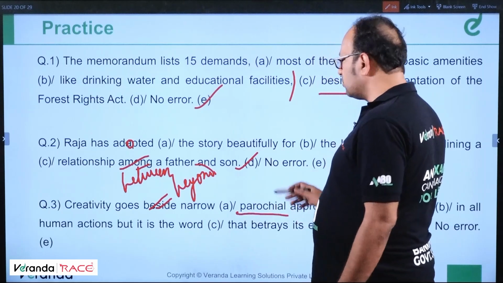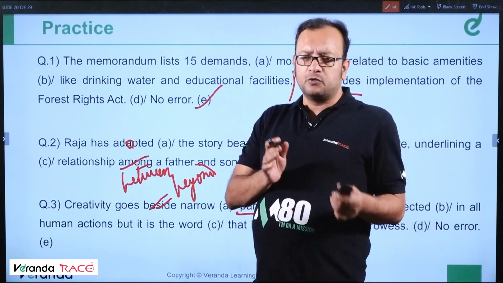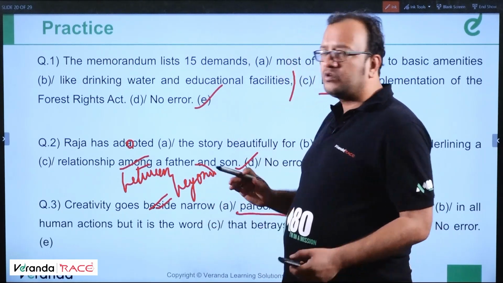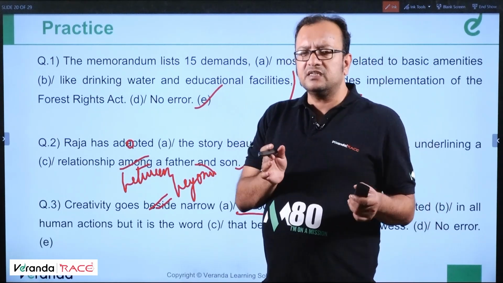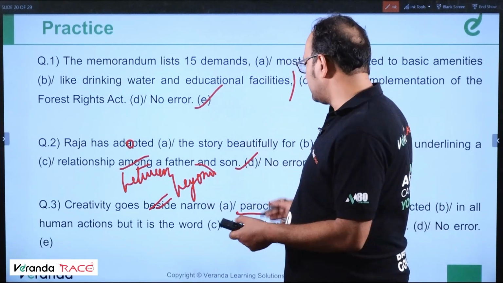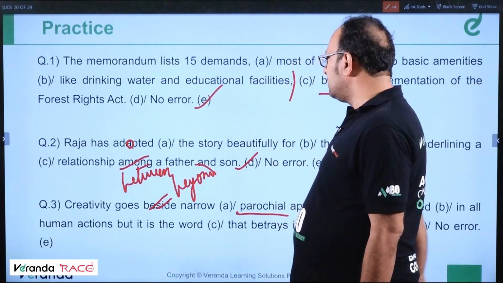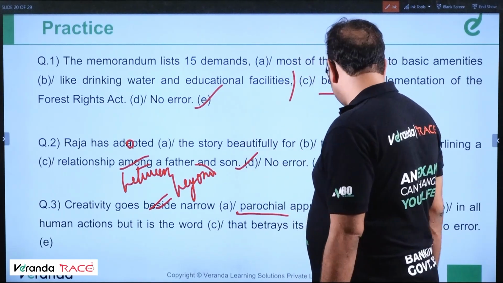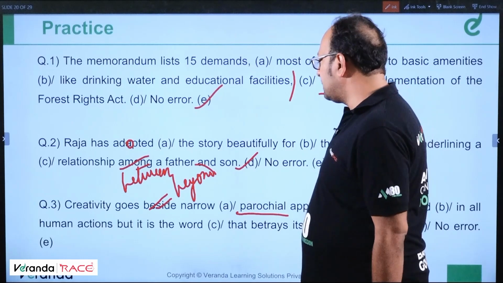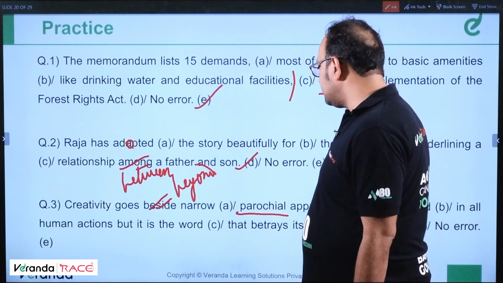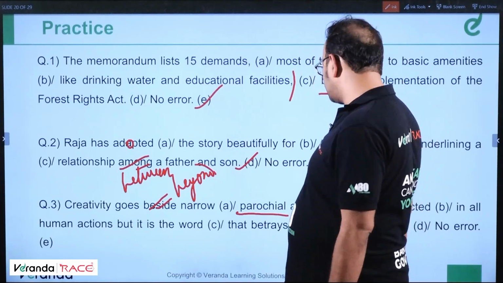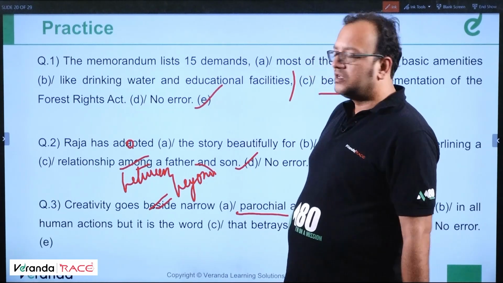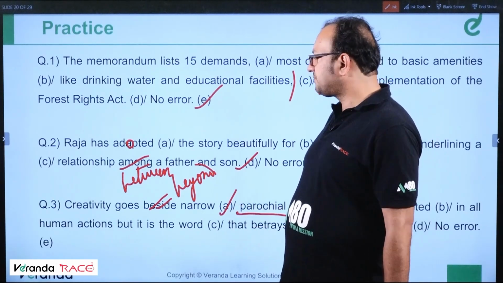Parochial means a narrow, very insular approach towards life, limited to a certain conservative thought. Fine. So the error is in part A.